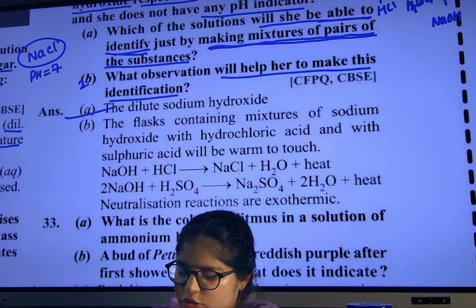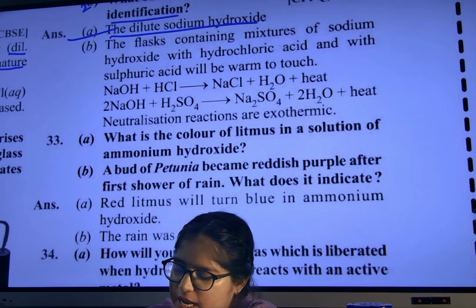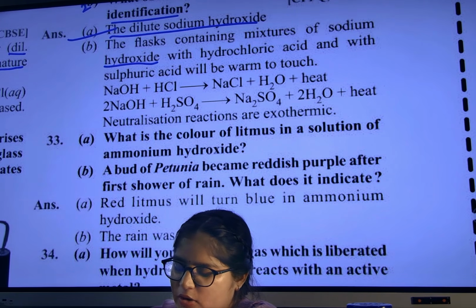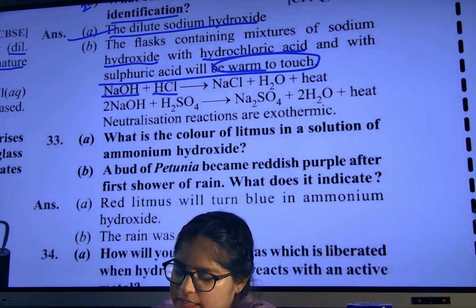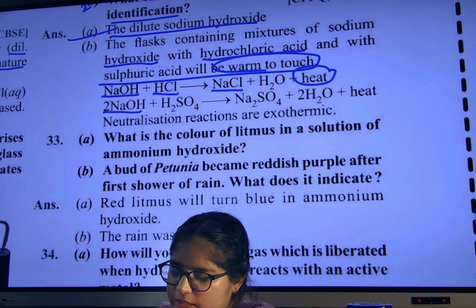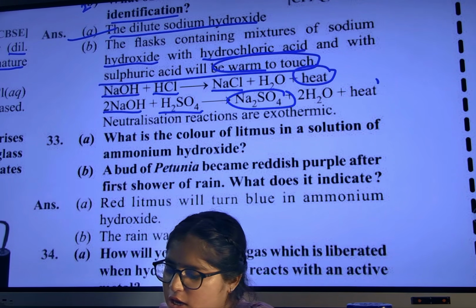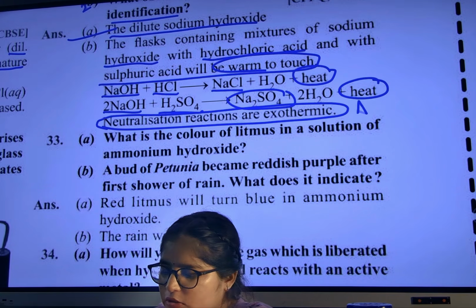See here. So the first option: sodium hydroxide she can identify by mixing. The flask containing the mixture of sodium hydroxide and hydrochloric acid, and with the sulfuric acid, will be warm to touch. When you add base to HCl, we get salt with heat. Base with H2SO4, we get salt with heat. Neutralization reactions are exothermic.